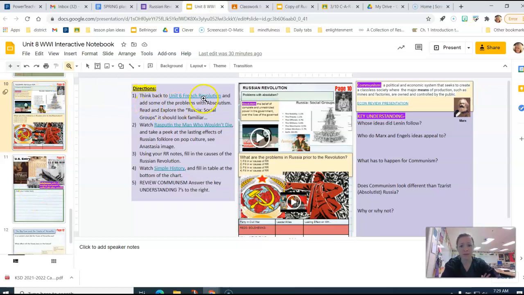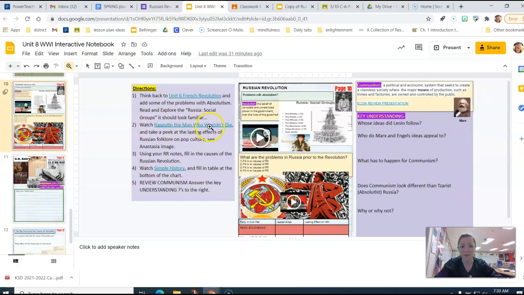Think back to the French Revolution and add some of the problems with absolutism here. Absolutism, if you remember, is something like an absolute monarchy, one ruler having all of the power. We talked about the good thing about that being that they make decisions really quickly because they don't have to consult anyone, but think about some of the problems that come with that. And then remember from yesterday's lecture that Russia had a czar, and a czar was an absolute leader, and perhaps some problems come from Russia having a czar for 300 years.